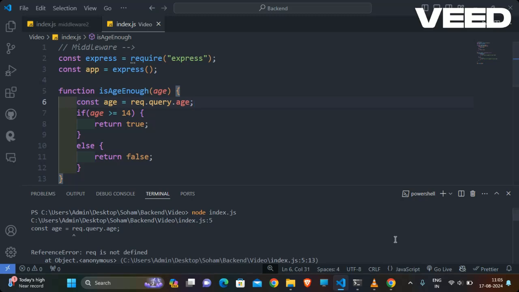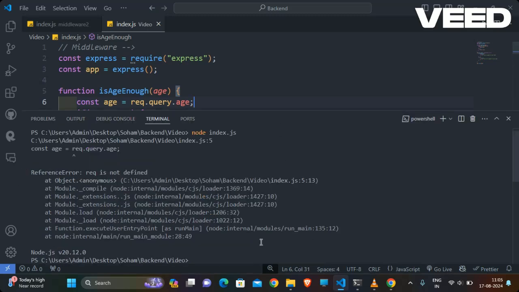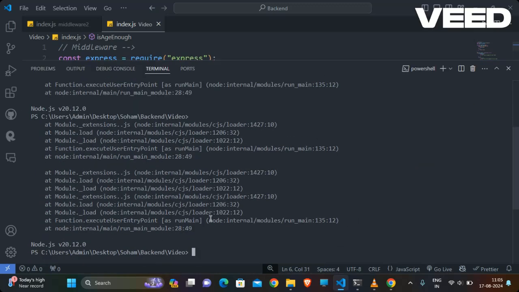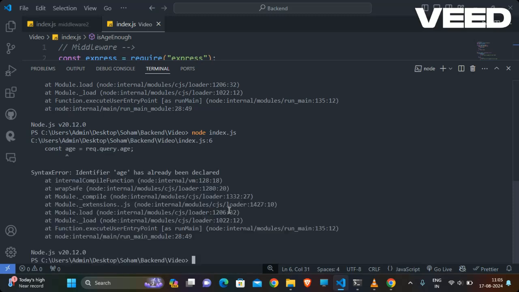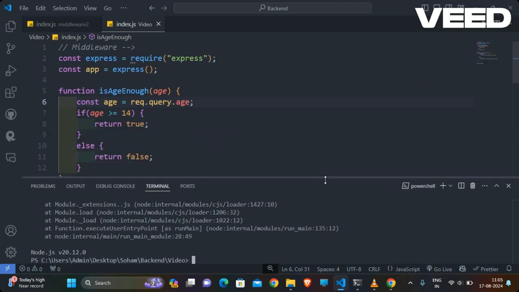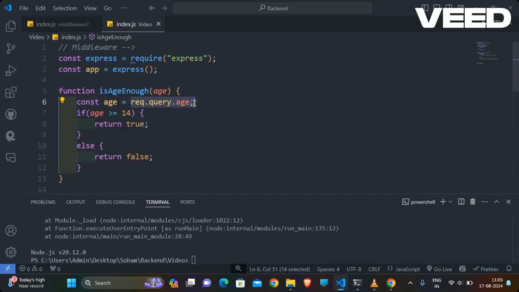Okay, so let me check again. Age of that person is already okay. If I directly say req dot age, can I run that program successfully?